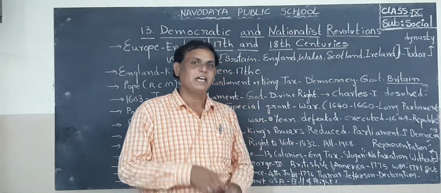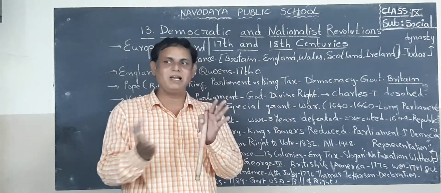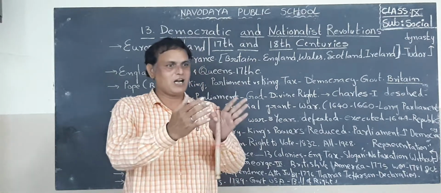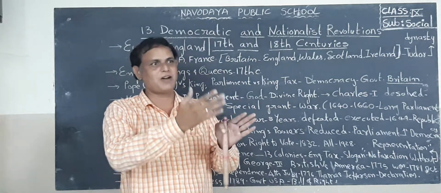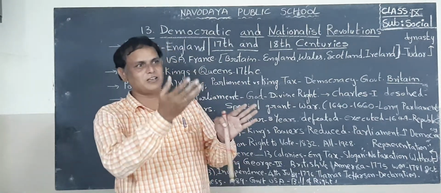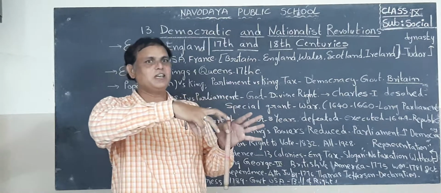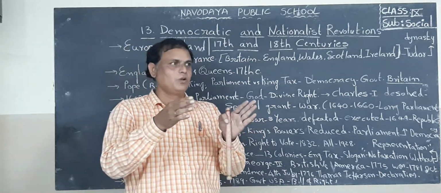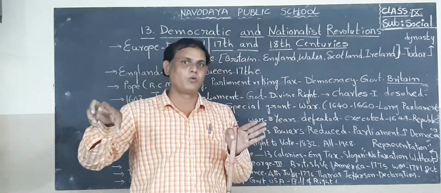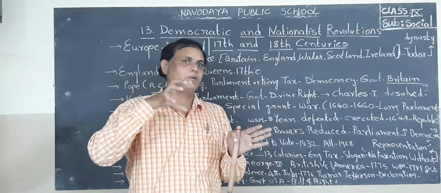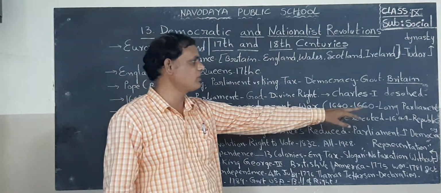Republic means what? Republic means the head of the state, that means king or president, will be elected by the people, not in the manner of hierarchy. That means after the king his son will come as king, and after that man his son will come. This is not a good procedure. The king came to fill the throne by the members or by the people who are elected in the parliament as representatives of the people. So this is called a republic.